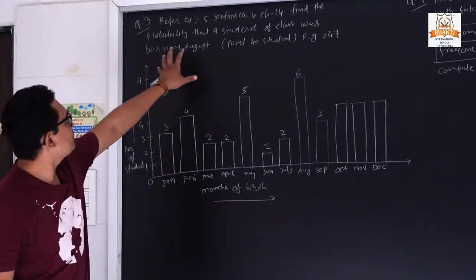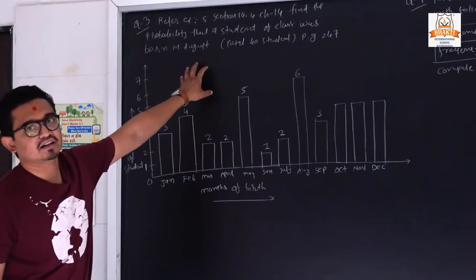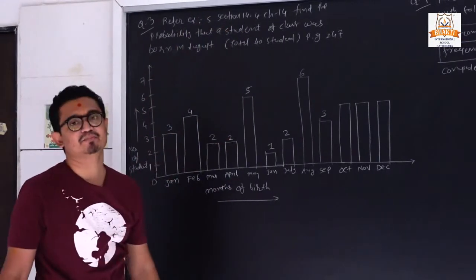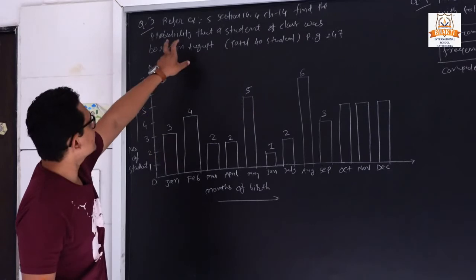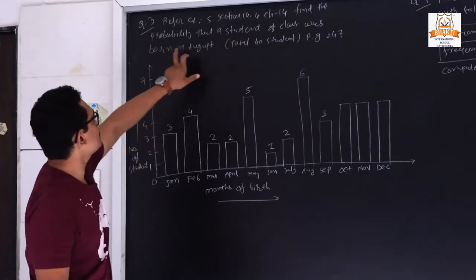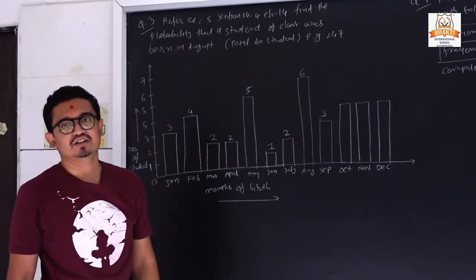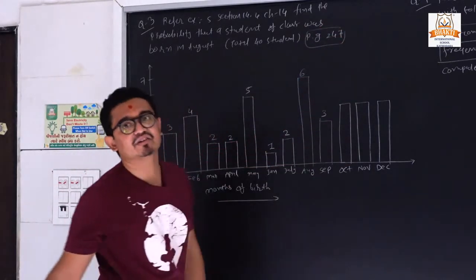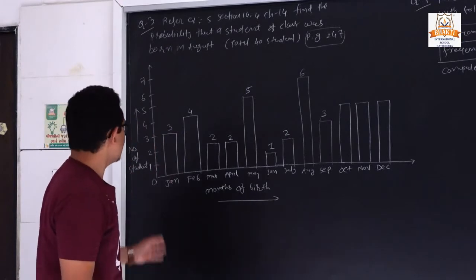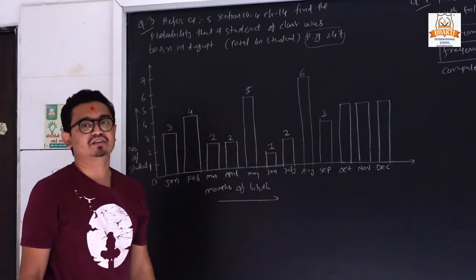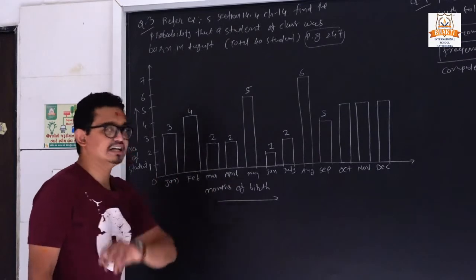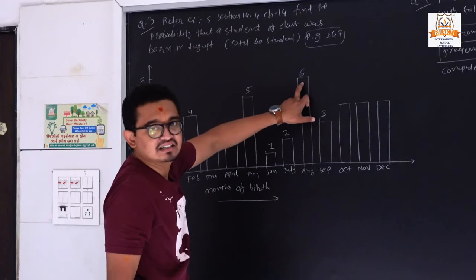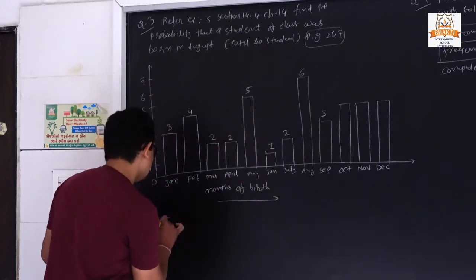So it is our question 2. So question 3. It is actually taken from chapter number 14, section 14.4, example 5. So what are they asking? Find the probability that the student was born in August month. So this question is given on page number 247 in our book. So the graph is given like that. The total number of students is 40. And how many students are born in August? It is 6.